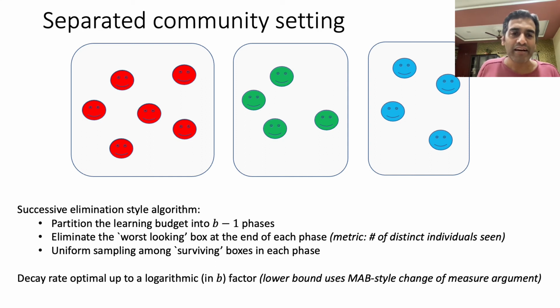As you might expect, the lower bound in this case also uses multi-arm bandit style change of measure arguments, except that the stochastic process over which the change of measure is conducted is different. In the multi-arm bandit setting, one is working with an IID process. Here it turns out that one is working with a Markovian observation process. And again, I invite you to take a look at the details in our paper.